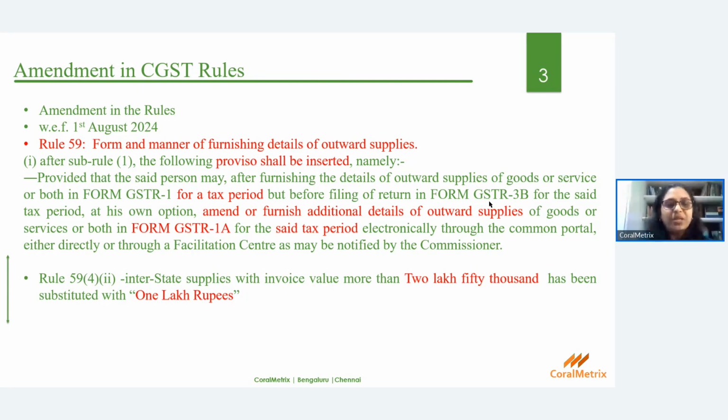Then Rule 59(4) subclause 2, which talks about reporting of interstate supplies with the invoice value of more than 2.5 lakh. That is mandatory to report. That has been reduced to 1 lakh with effect from 1st of August 2024.